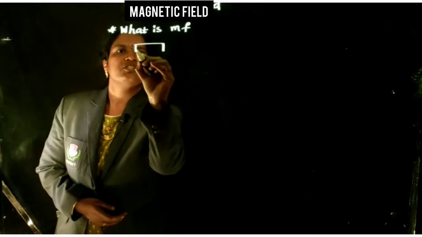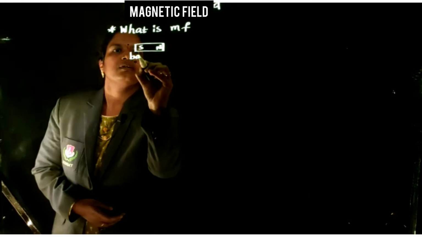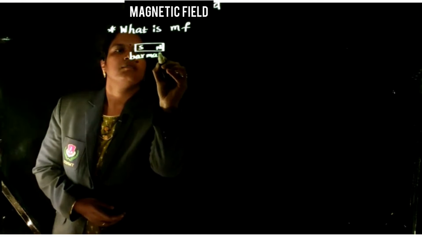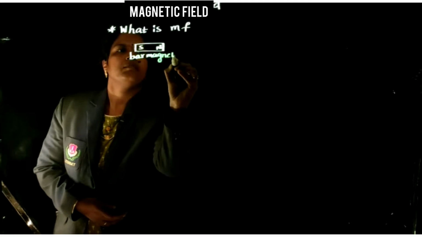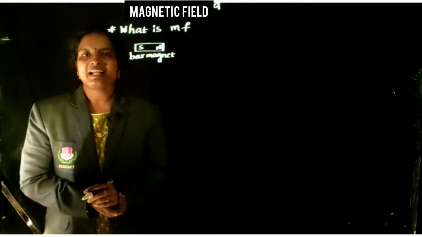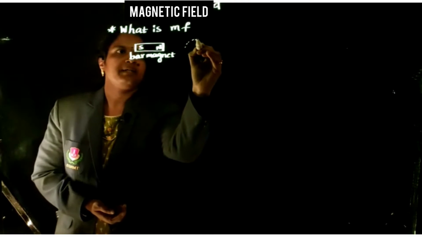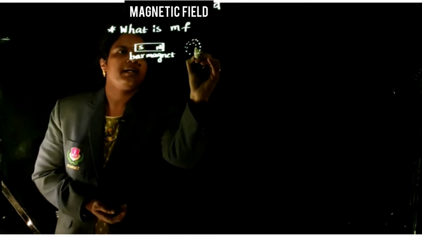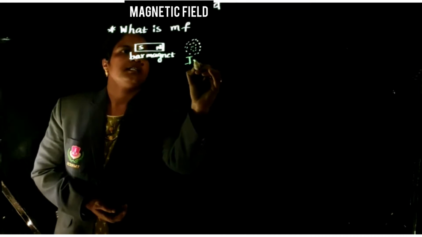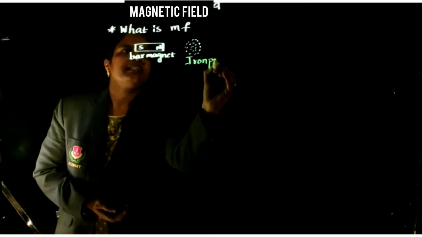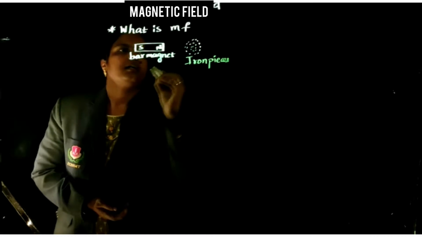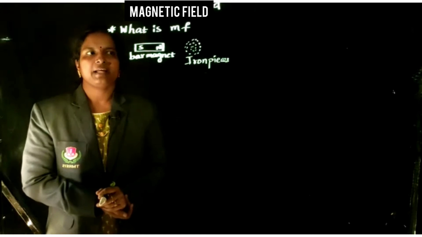Suppose this is a bar magnet. Sprinkle the iron pieces near the bar magnet.